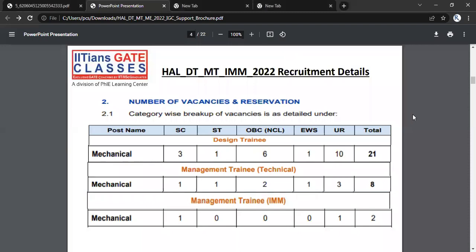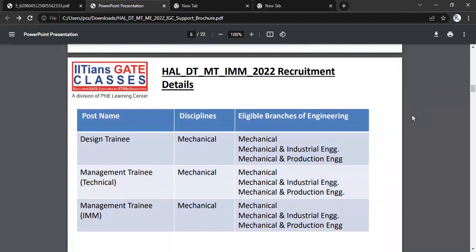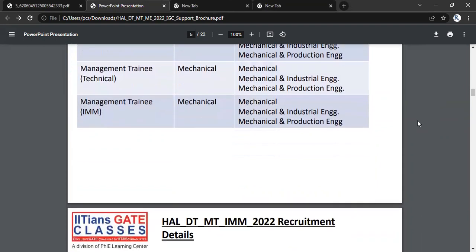Now, the number of branches. First of all, we have the vacancies for mechanical: for design trainee, management trainee, and management trainee IMM. Then in that we have the disciplines, that is all for mechanical. But it's kind of good news, as we have seen, that apart from mechanical, those who have completed their BTech in mechanical and production are also applicable. So please go through this detailed notification once again, so that you have complete clarification about this particular post.